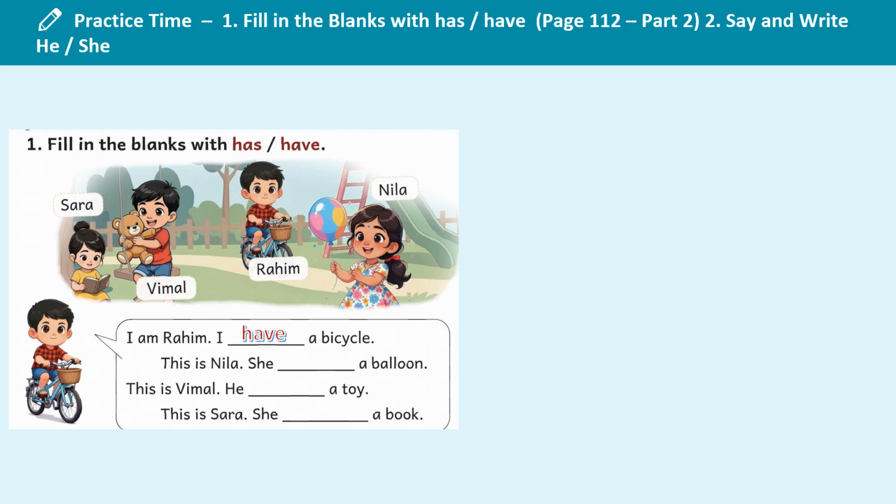I am Rahim. I have a cycle. This is Nila. She has a balloon. This is Vimal. He has a toy. This is Sarah. She has a book.